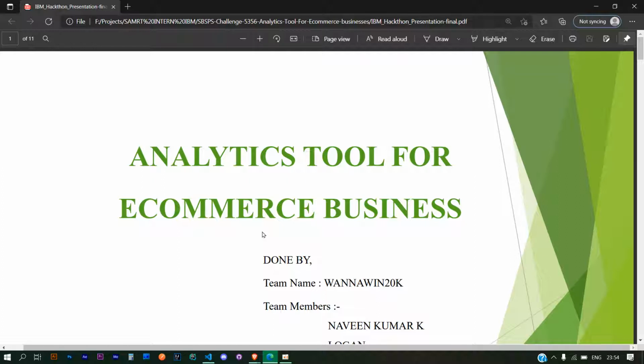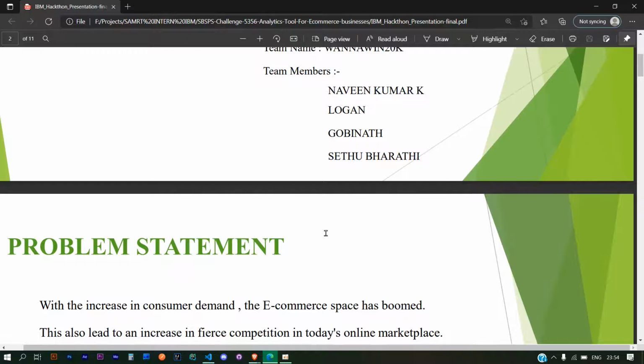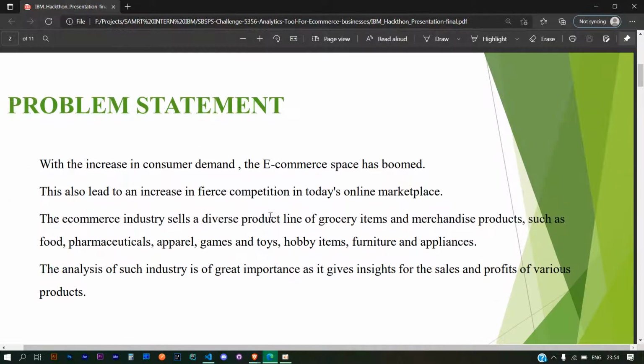So here is our presentation about the project we have done: an analytics tool for e-commerce business, and this project is done by us. Our team name is 120K, and team members are Navin Kumar K, Loganathan, myself, Gopinath, and Sir Bharati. So first we'll be discussing what the problem statement is all about.